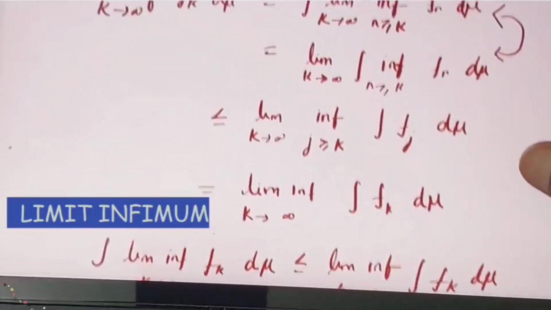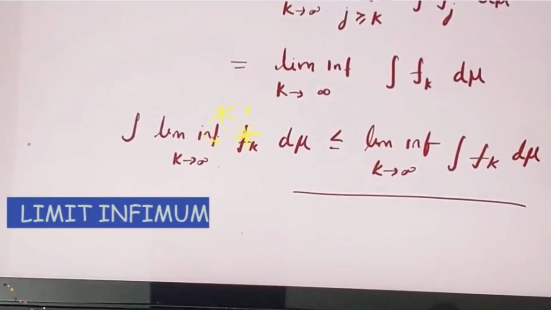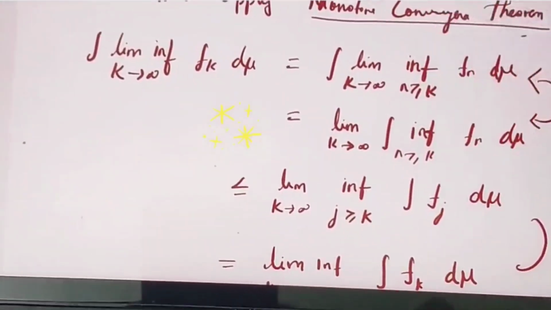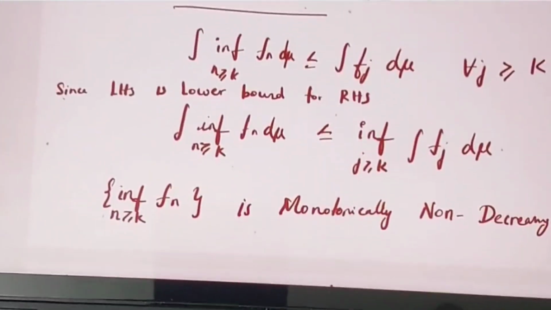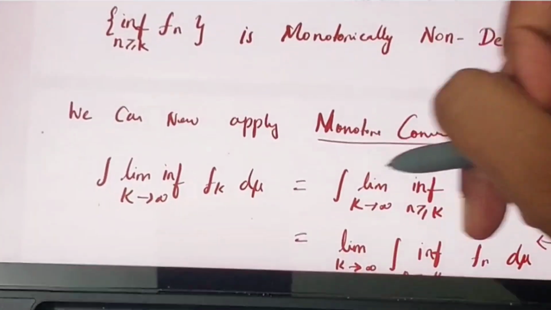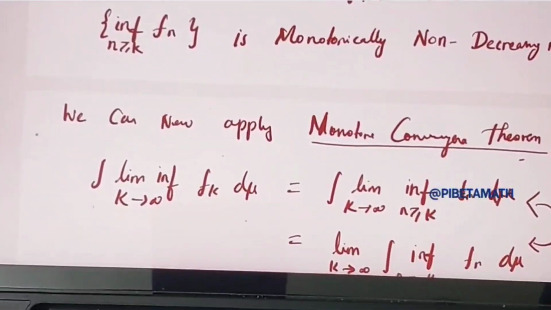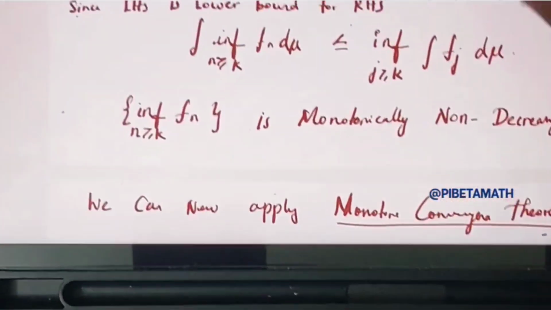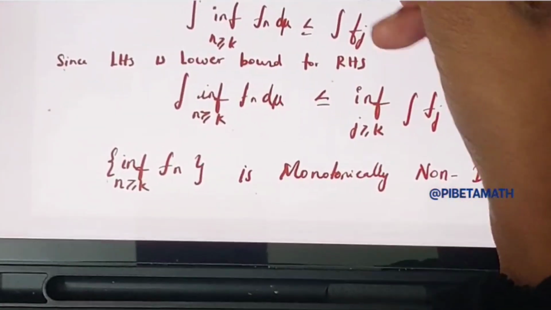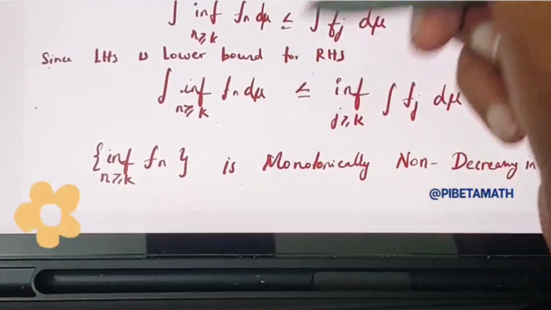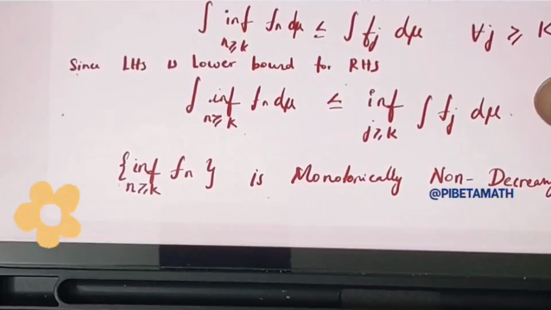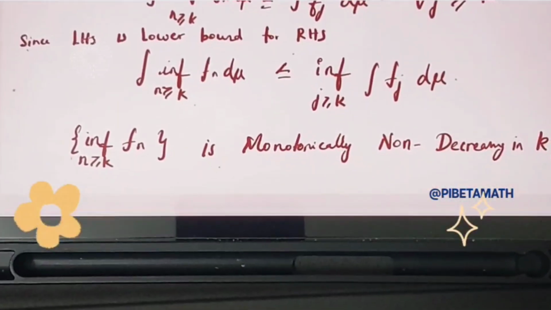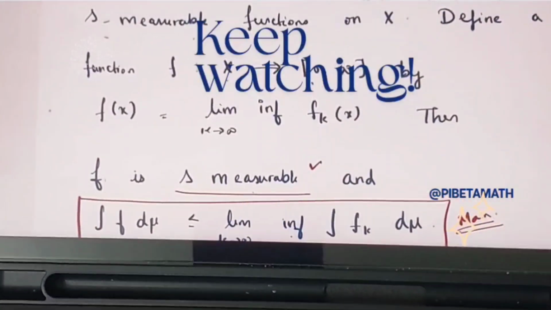So this is very simple, but you should know certain things like this, and also you should know the monotone convergence theorem. For the monotone convergence theorem you need a non-negative increasing sequence. So that's why we have constructed a non-negative increasing sequence. And also you should know this inequality, because from this inequality only we are developing the proof. The proof is simple, but you should know certain logics. And this is a statement again. So we have proved